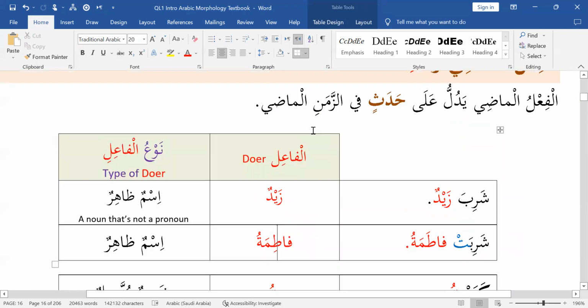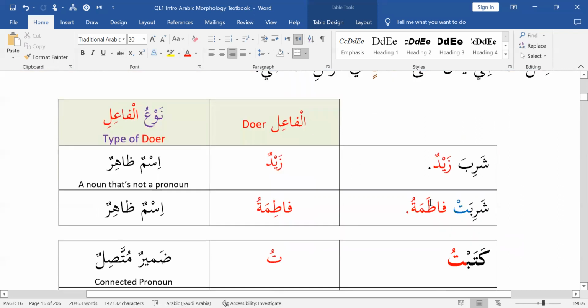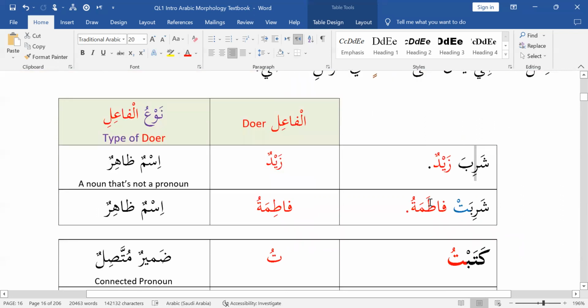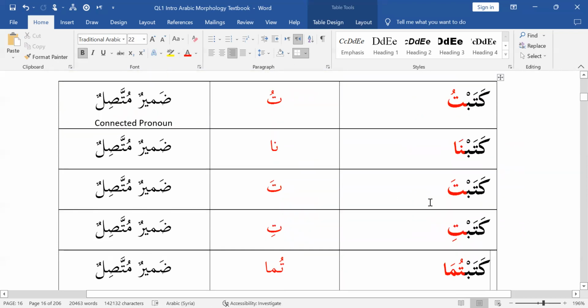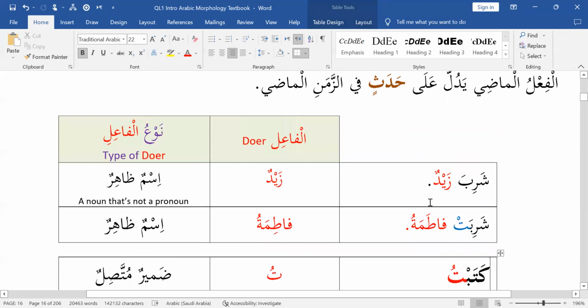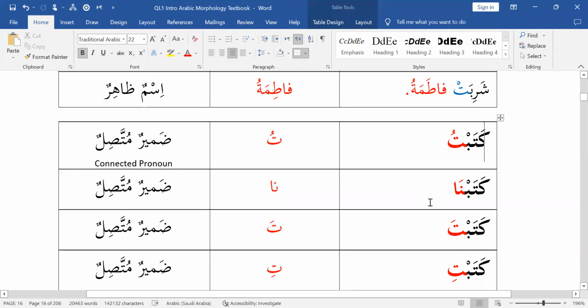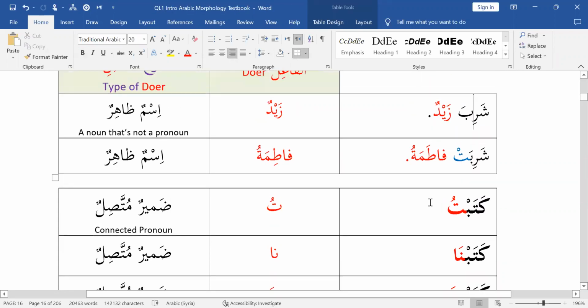And the same thing with al-madi. I didn't mention it because I thought since we have done Easy Introduction to Arabic, you might know it, but let me just mention it as a review. The ra has a kasra here. Every single al-madi for shariba has a kasra. But other madis like kataba don't have a kasra for the second root letter. For kataba, the second root letter is fatha. But for shariba, the second root letter is kasra.